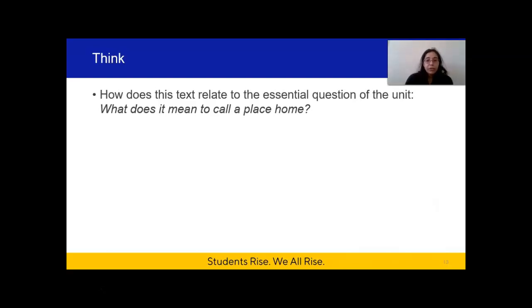The first question you're going to think about is, how does this text relate to the essential question of the unit, which is, what does it mean to call a place home? So we learned about the Victorian era, which lasted for much of the 1800s. During this time, we learned that Great Britain grew its empire, meaning that it colonized many countries.